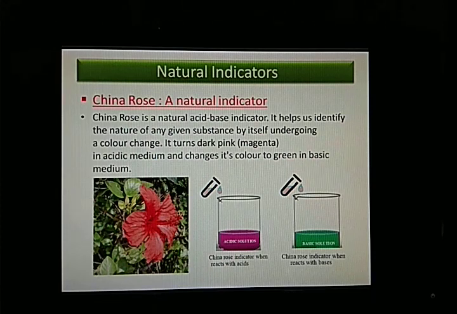Clear? So that's all for acids and bases, how to distinguish them, how they change the color. All this we have learned in today's topic. So you can still go through your textbook and read it for yourself and understand the facts. You can also try it out at home. You can make a solution of it and try it out, which is acidic, which is basic. You'll see some color changes definitely, and these color changes will indicate whether it is acidic or basic in nature.